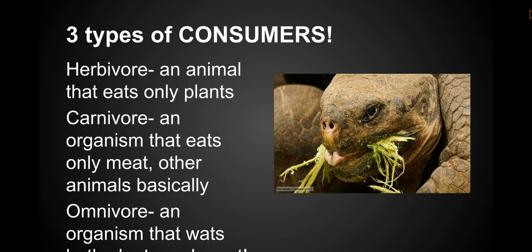You might think there aren't many organisms like this, but actually, there are probably way more than you would think. When you're thinking of herbivores, think of animals that eat kind of like cows do, grazing on pastures, eating grass and plants. Horses, rabbits, this turtle right here, even huge elephants are all herbivores.